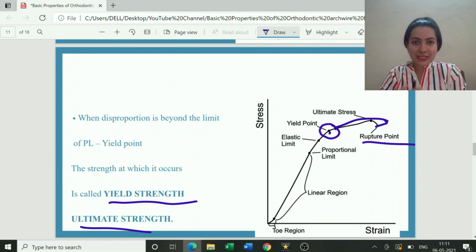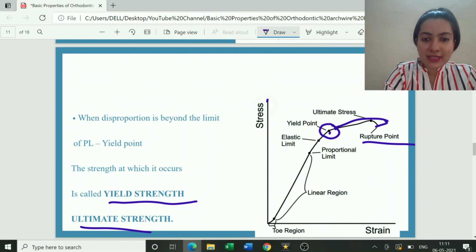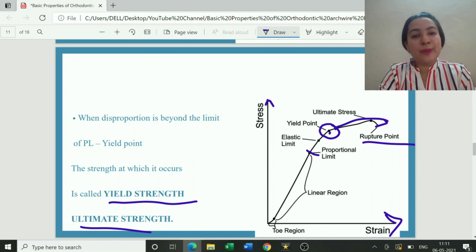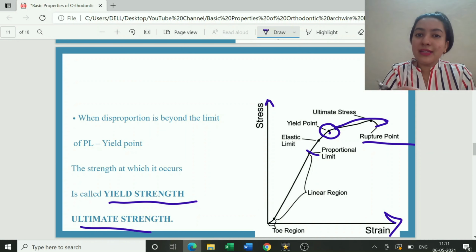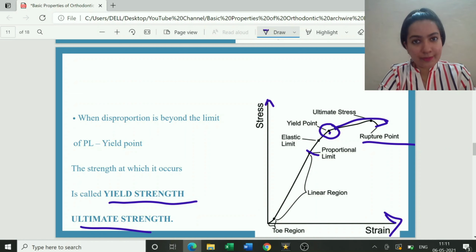So I hope this is clear. With this is a stress strain graph. There is a linear region till proportional limit where stress is directly proportional to strain. Beyond the proportional limit, my stress is not directly proportional to strain, but till elastic limit, my wire will come back to its original shape, size and position.